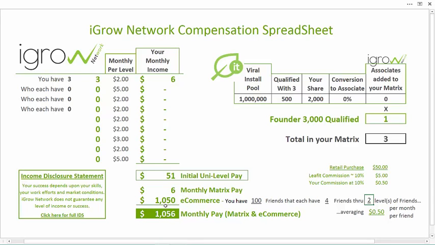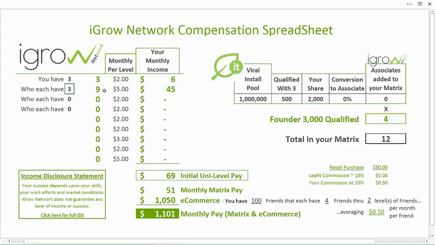You found 3 friends to join you in this endeavor. 3 friends that decided they wanted to be associates as well. They wanted the education system to learn how to become a social giant. They wanted the other 4 income streams, and they said yes. Now remember, your 3 friends that joined you, they're watching this information as well. Do you think that's where they want to stay, just helping you qualify to be in the Founder 3000? No, they don't. They want 3 associates for themselves so they can be in the Founder 3000.